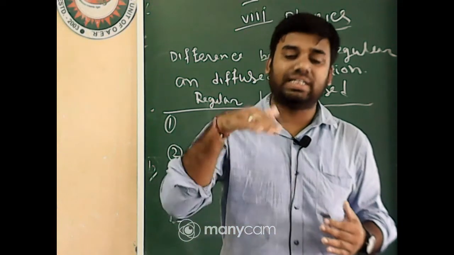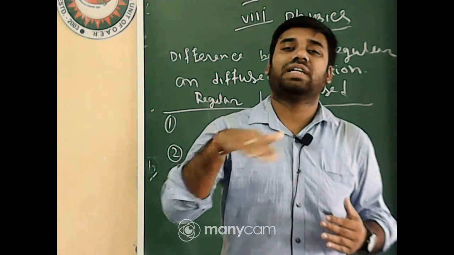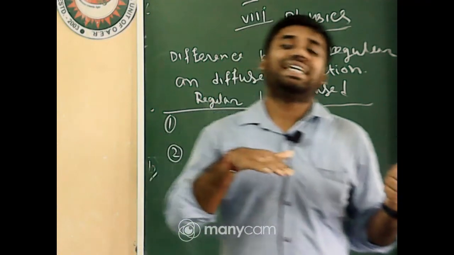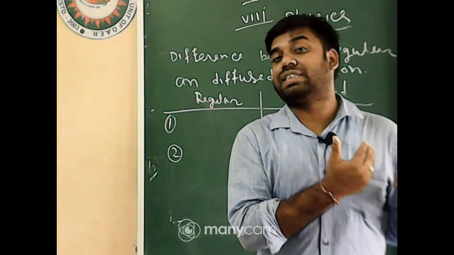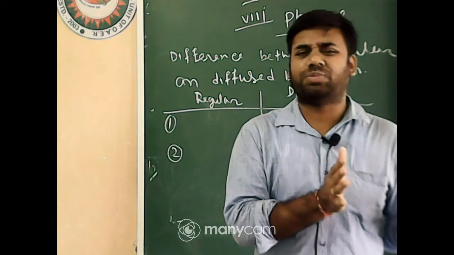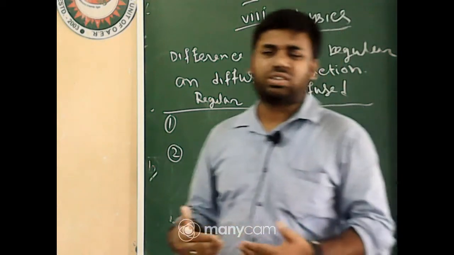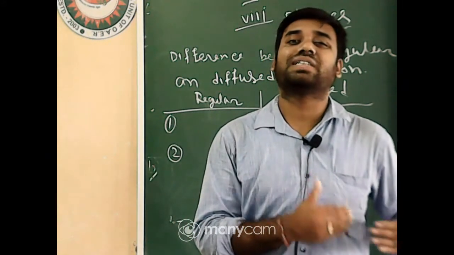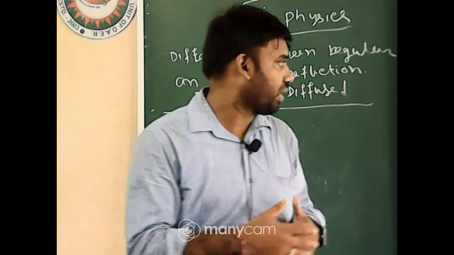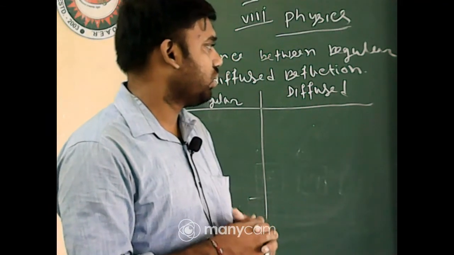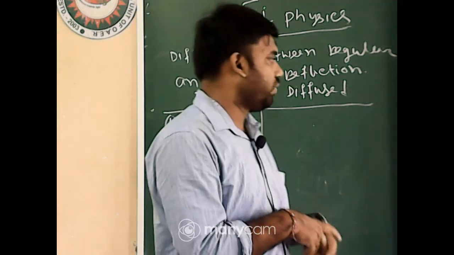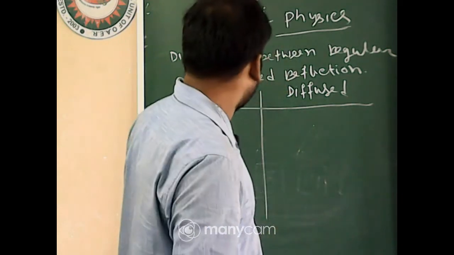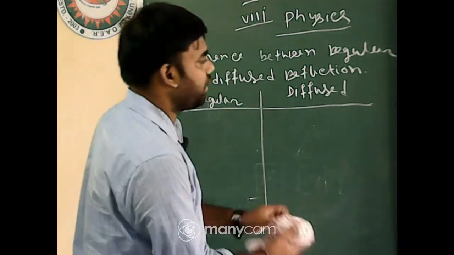First, in regular reflection, incident rays are parallel to each other and reflected rays are parallel to each other. In diffuse reflection, incident rays are parallel, but reflected rays are not parallel; they diverge from one another. Next, in regular reflection, the surface is smooth. In diffuse reflection, the surface is rough. Very good, Rajat. Got the point of difference between regular reflection and diffuse reflection?